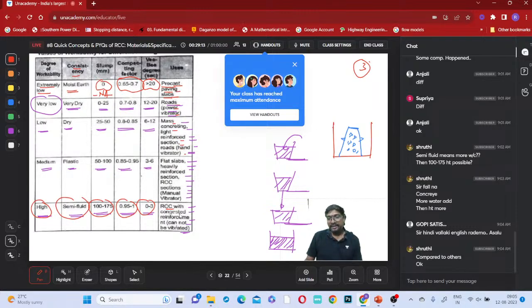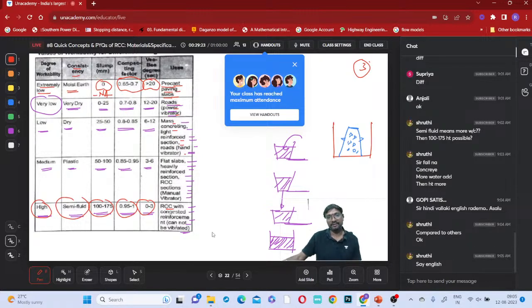More water content means you will get more slump, definitely. If you add more water content, more slump will be available, definitely.